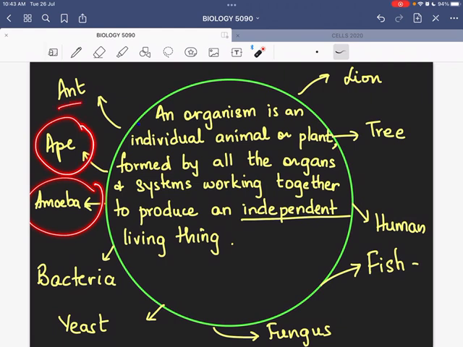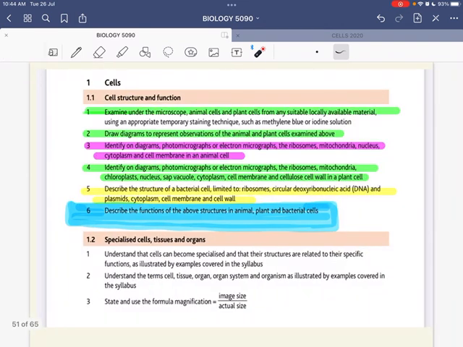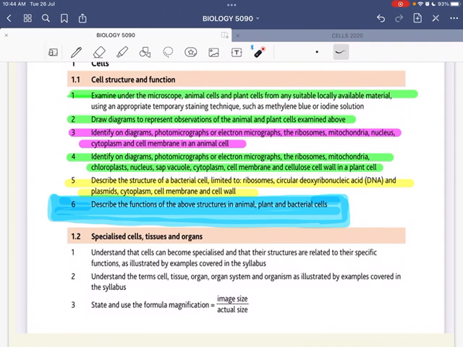An organ system, just a repetition, is a group of organs with related functions working together to perform a body function. This was the example of a human being. If you want an example for a plant, I would say the vascular system of the plants, which is made up of the xylem and the phloem. These are different kinds of tissues which play a role in the transport of food, substances, and water in the plant. We will be going into details about these when we reach that chapter.